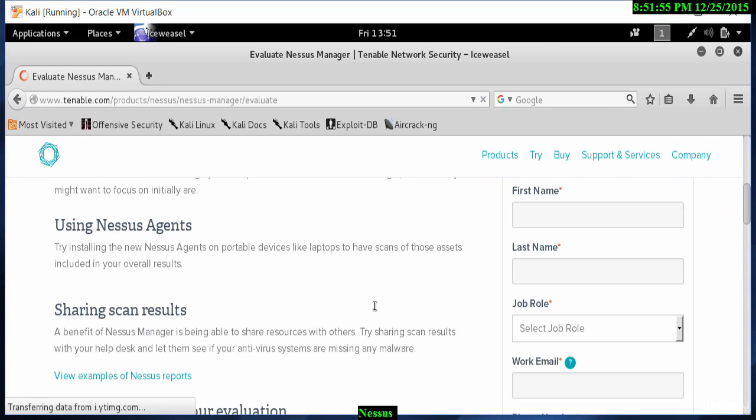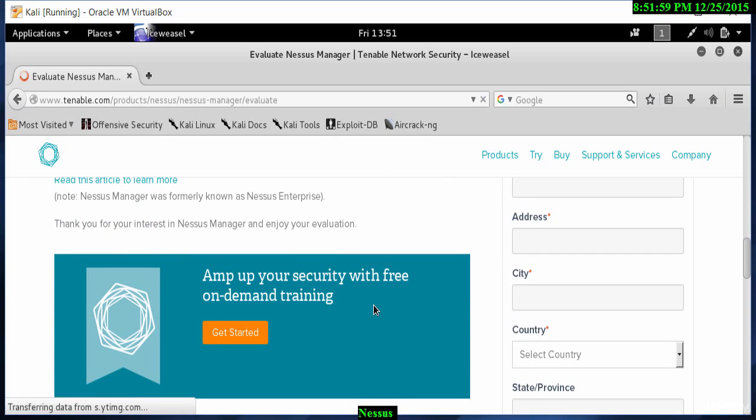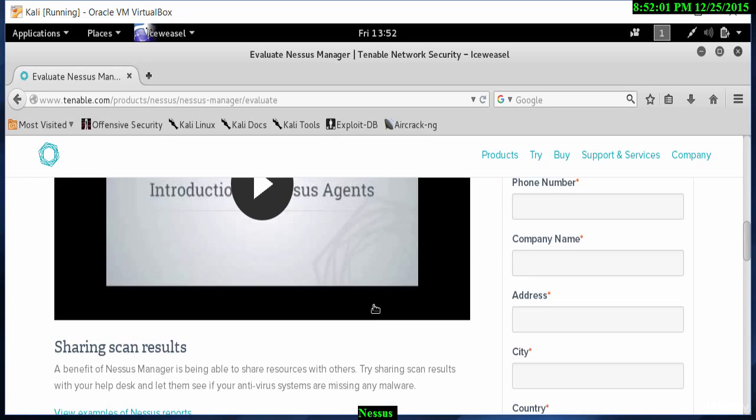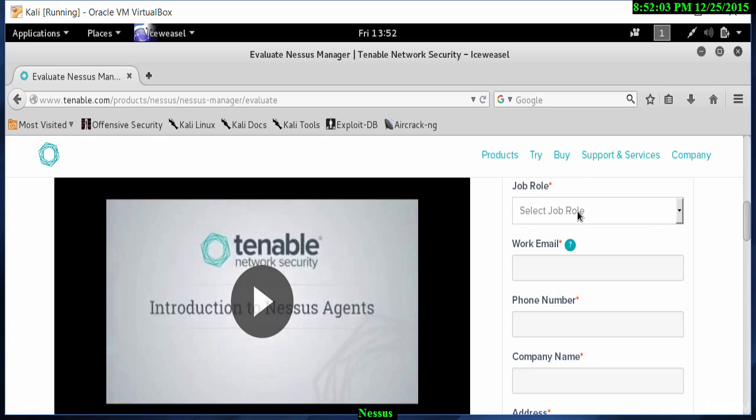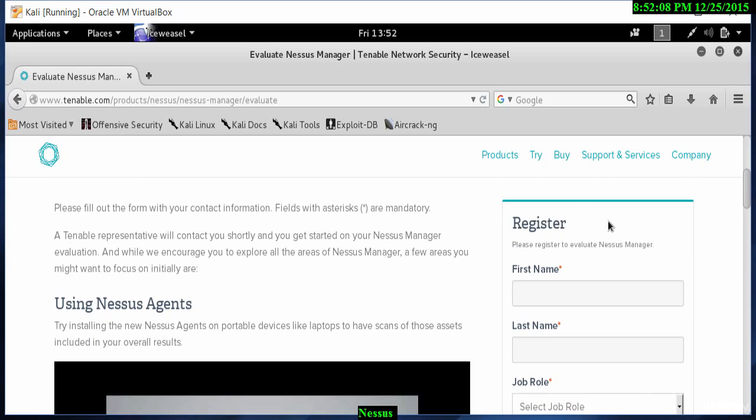Here we have the option of evaluating Nessus. I will skip this part where we've got to put our first name, company name, and things like that. But when you want to register your interest in the Nessus product, you would have to fill in this information and then get an evaluation copy. I'll skip the registration process for now, but in the next video you'll see how we have Nessus and how we can then install it on our Kali Linux machine.